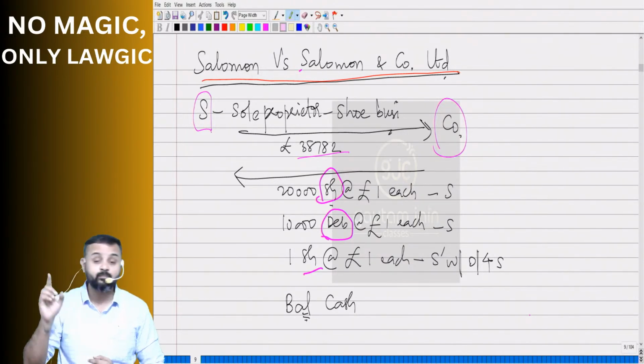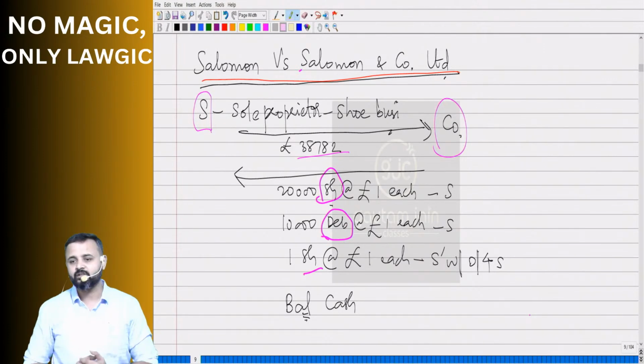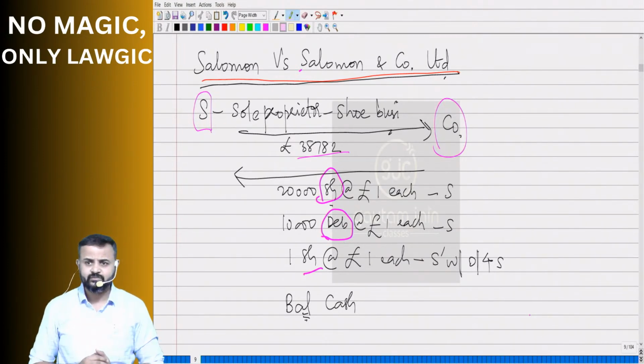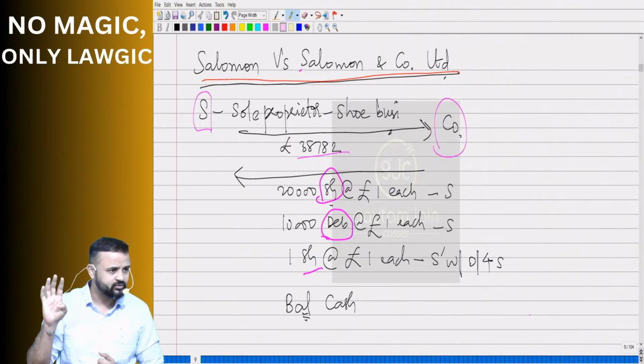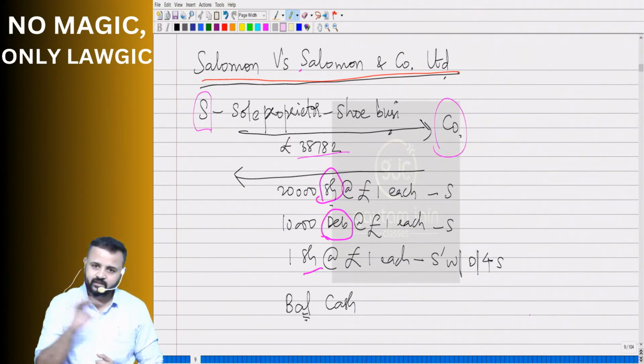10,000 debentures of £1 each. To whom? Salmon. And one share each of £1 each, obviously. To whom? One wife, one daughter, and four sons.